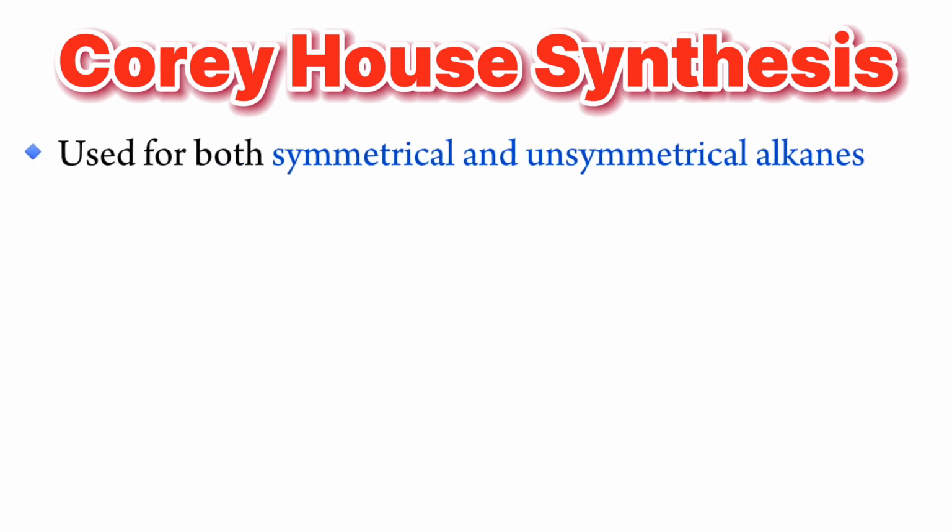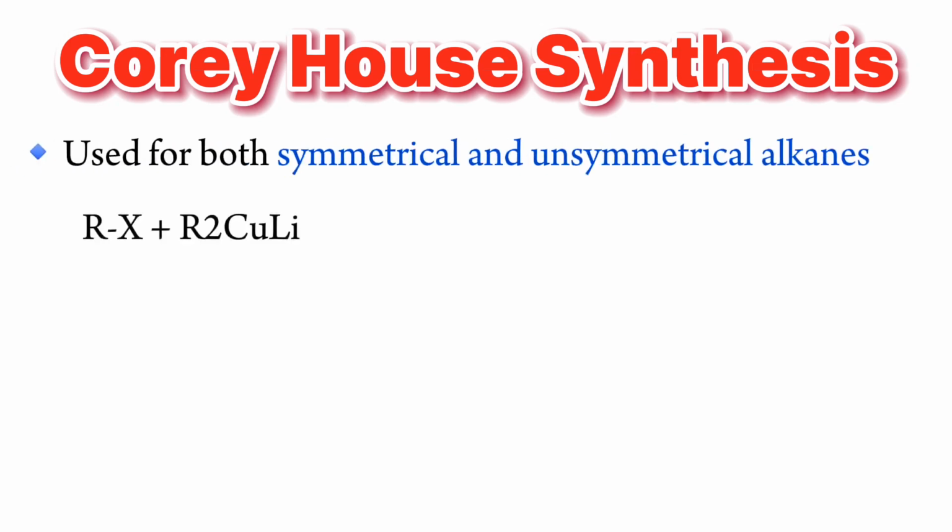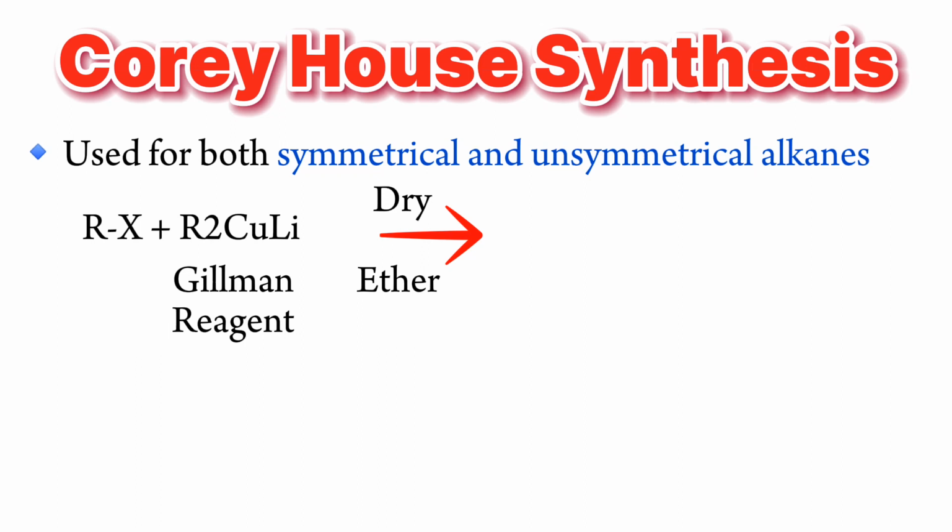In Corey-House synthesis, alkyl halide reacts with lithium dialkyl cuprate, also called Gilman reagent. The reaction takes place in the presence of dry ether. One alkyl from alkyl halide and another alkyl from Gilman reagent couples up to form alkane.